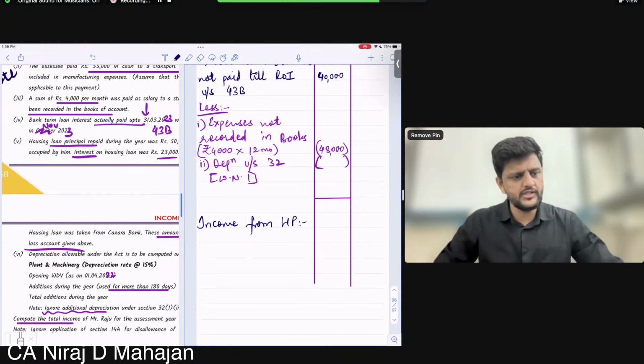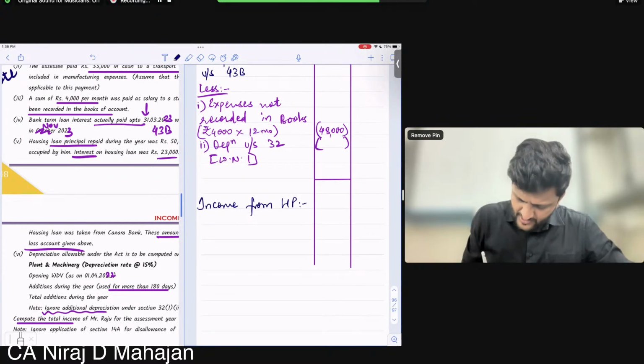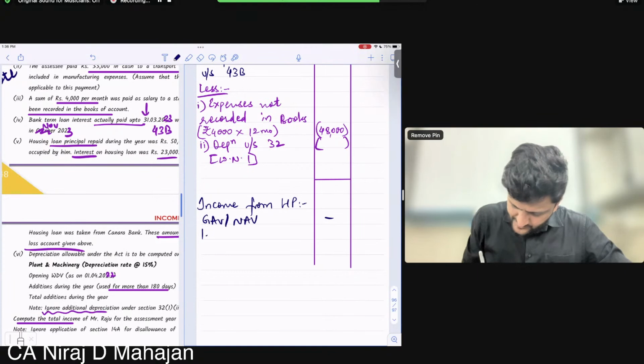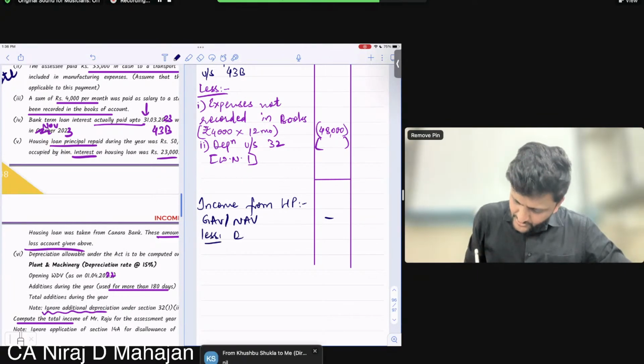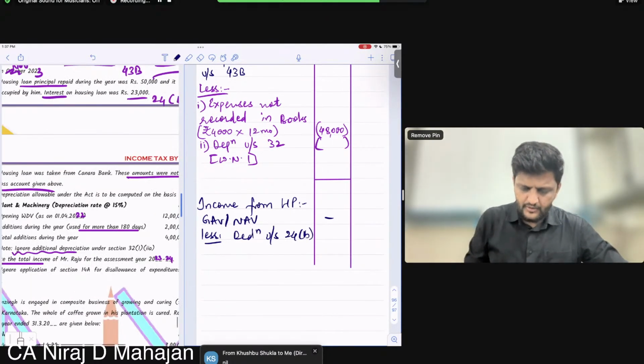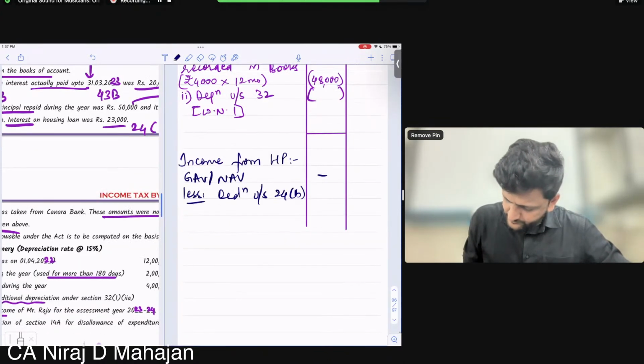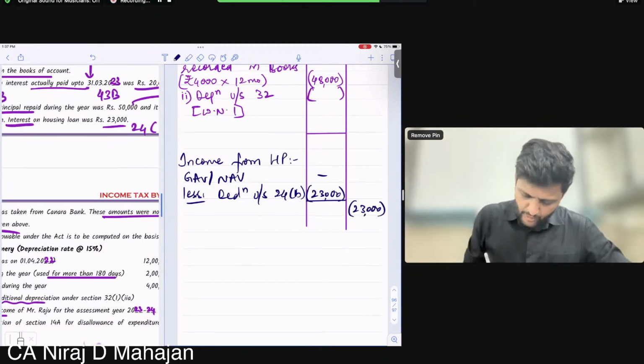There is one property given to us right now. It is residential property. So if you remember house property, GAV, NAV, children what? Nil. Less. Deduction under section 24B. Only interest part. Okay. How much interest paid on house property? 23,000. Okay. Therefore, income from house property. Correct? Income from HP.